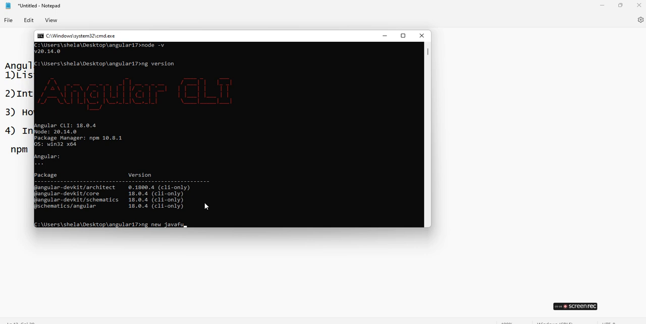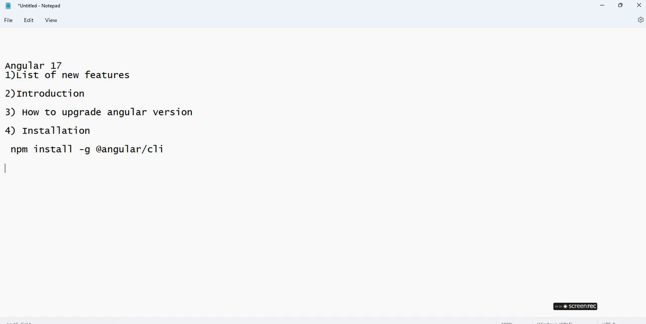Once you install Angular, you can create ng new and your project name, because I am creating a Java full stack class. ng new Java full stack class. Once you enter this command, Angular automatically adds a lot of dependencies inside node modules. You can copy this command and execute it, and it will create the Angular application.